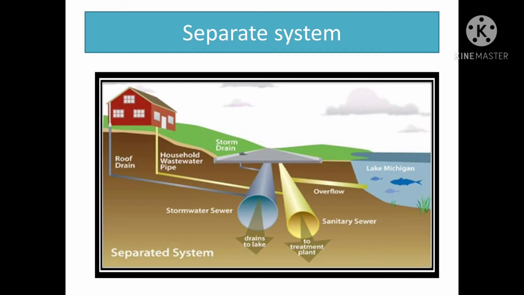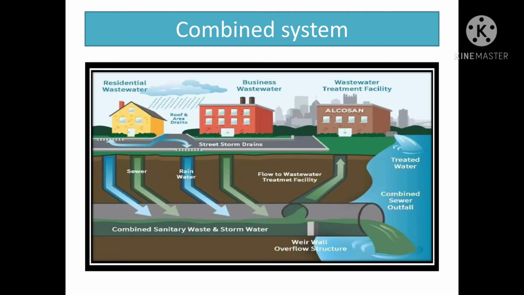Next one is the combined sewer. Combined sewer means a common pipeline which collects water from residential area waste, storm water waste, and industrial waste. So industrial treatment facility waste and all waters are combined together, collected in the main line, and disposed in the water surface. This is a combined system.